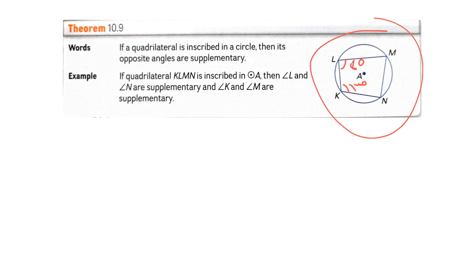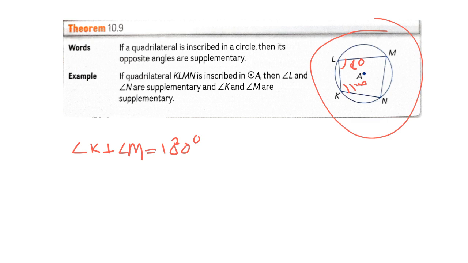According to the theorem, the measure of angle K plus the measure of angle M is 180 degrees.